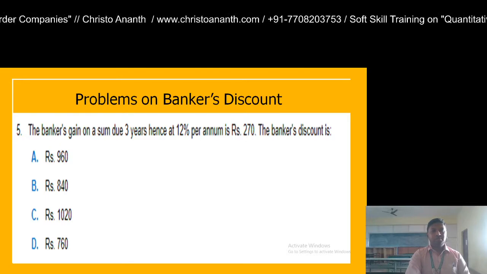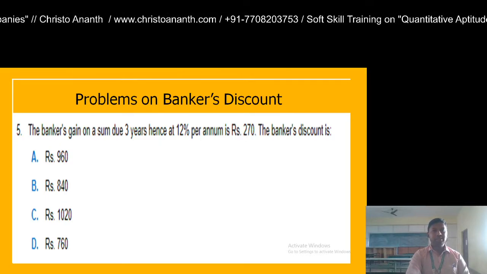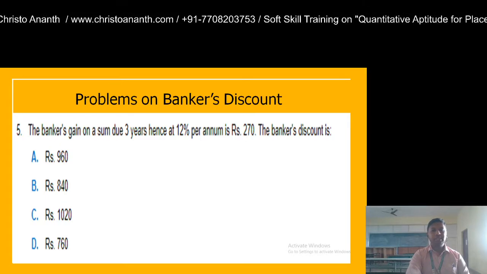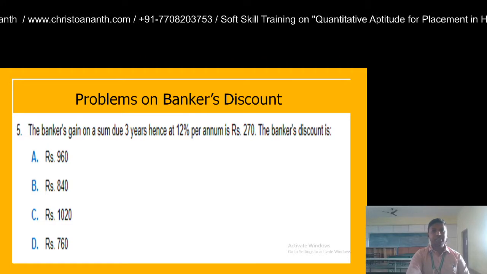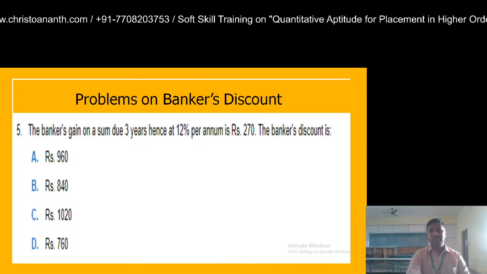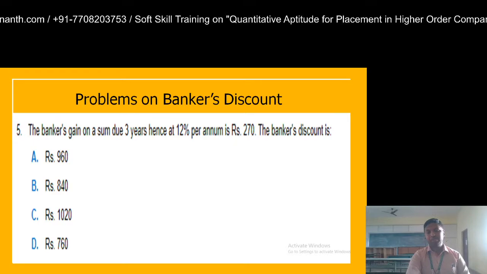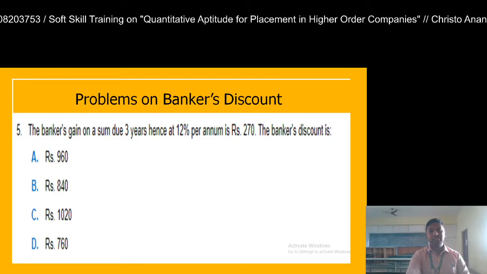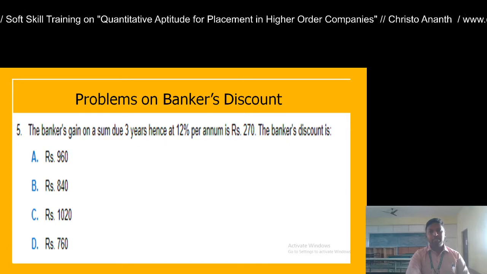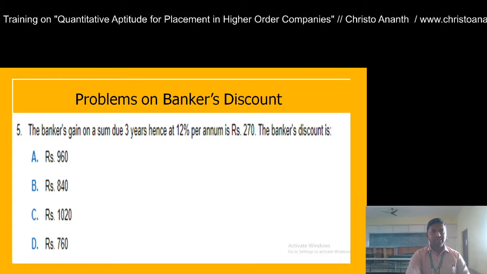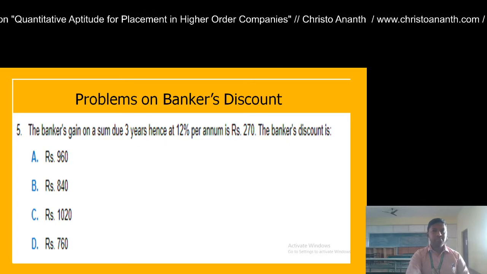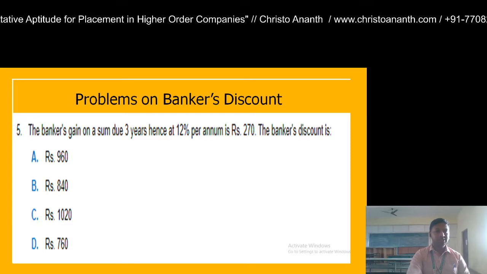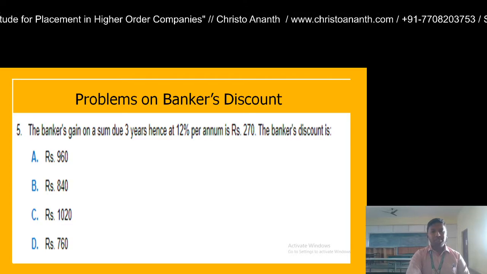Right. Next we move to the next question. The banker's gain on a sum due 3 years hence at 12 percentage per annum is rupees 270. The banker's discount is, you are given 4 options: 960, 840, 1020 and 760.